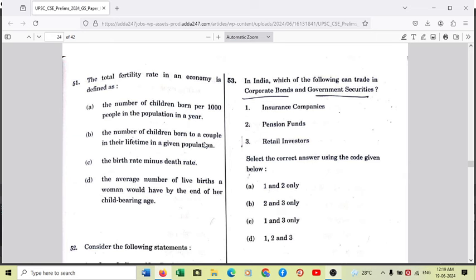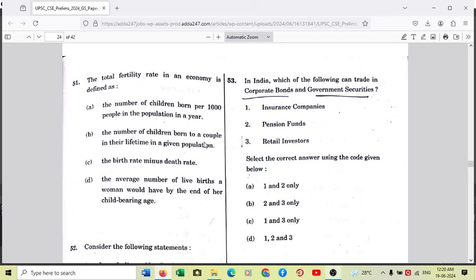Total fertility rate is the average number of live births a woman would have by the end of her childbearing age. So in India, currently the fertility rate is at 2.1 to 2.2, and what it means is that per mother, in her childbearing age, she is producing more than 2 children, and this is one of the reasons in India for increasing population growth. And India is in a situation where the birth rate is higher and the death rate has become very, very low, particularly in the last 3 decades.